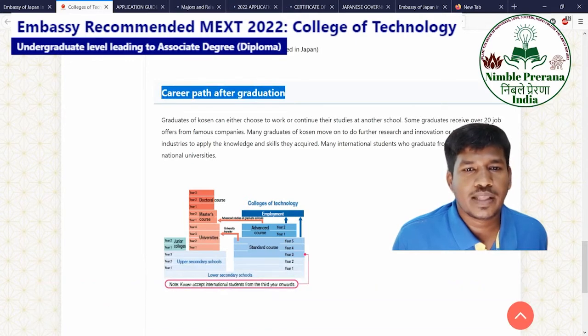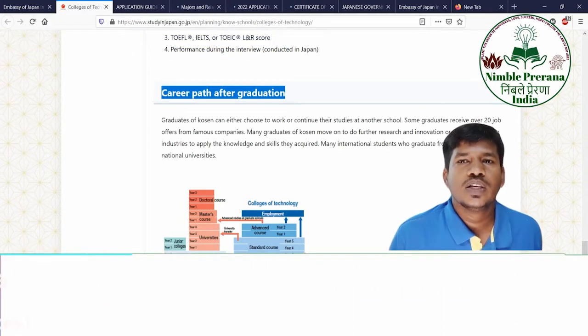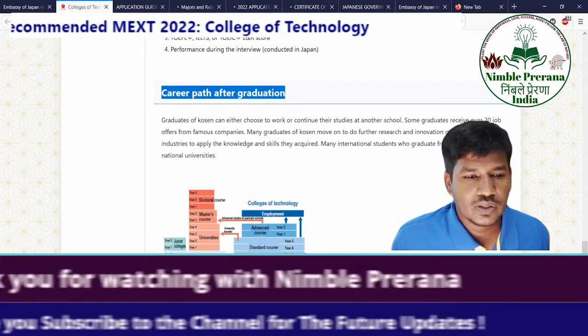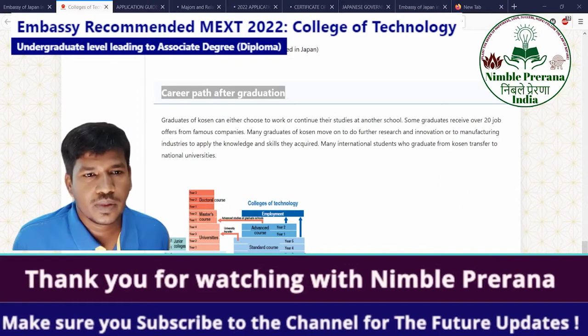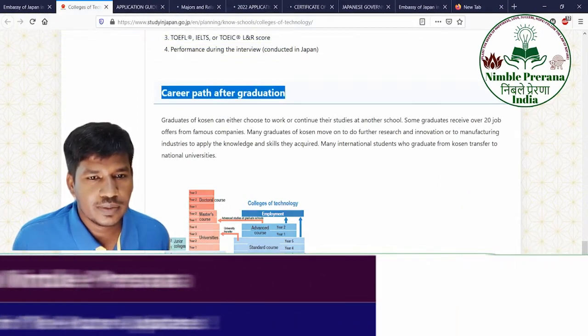Career path after graduation. What will happen after your course? That is an important criterion, right? We think about what you will do and what you will become. So you can see this one.